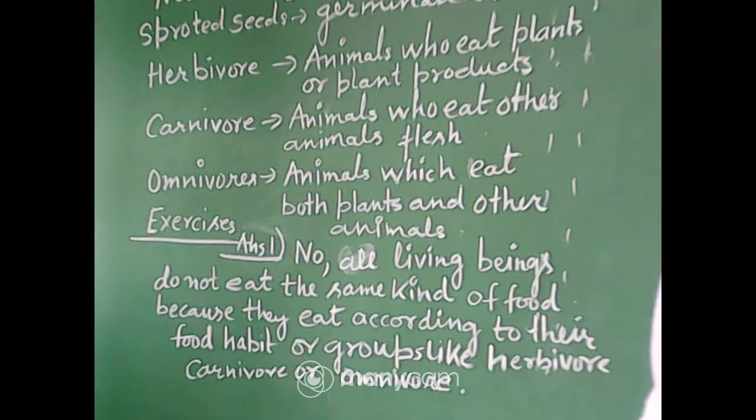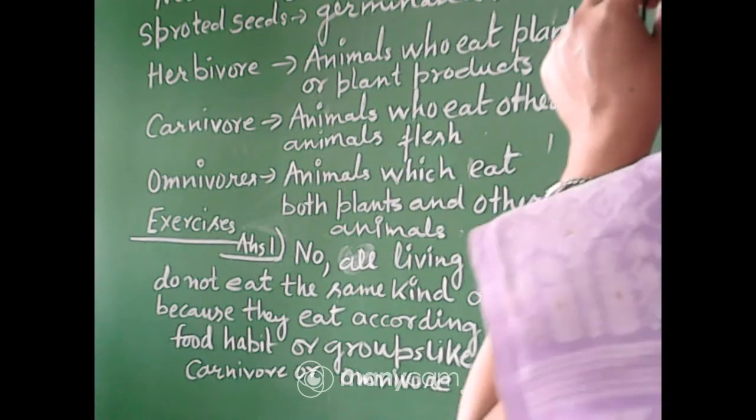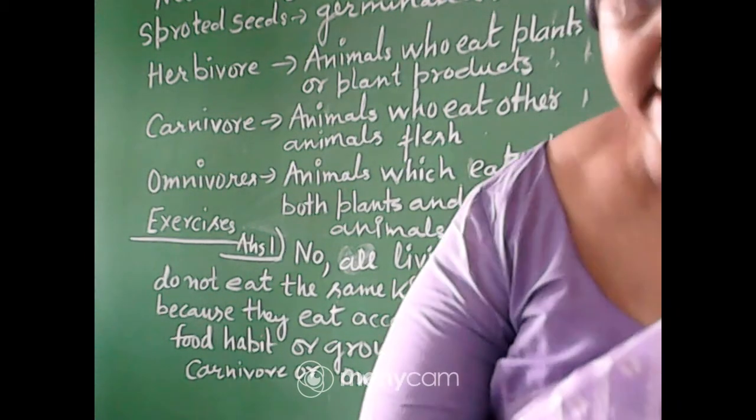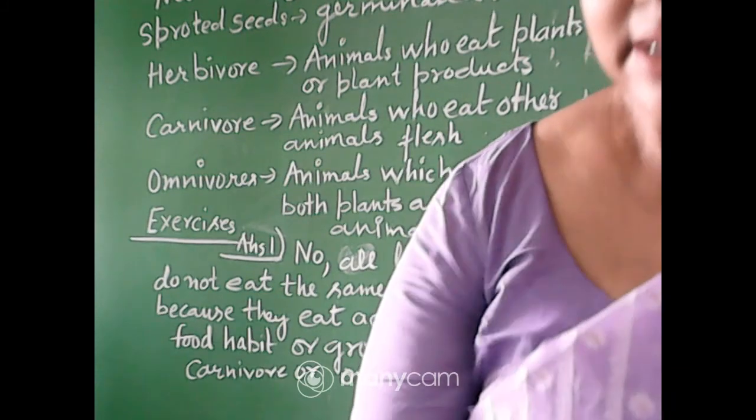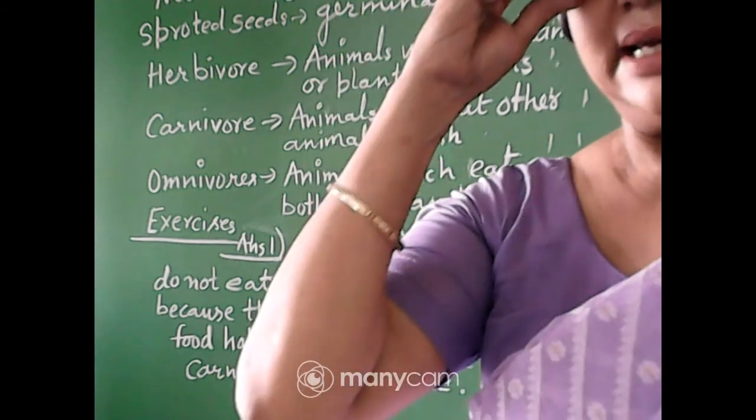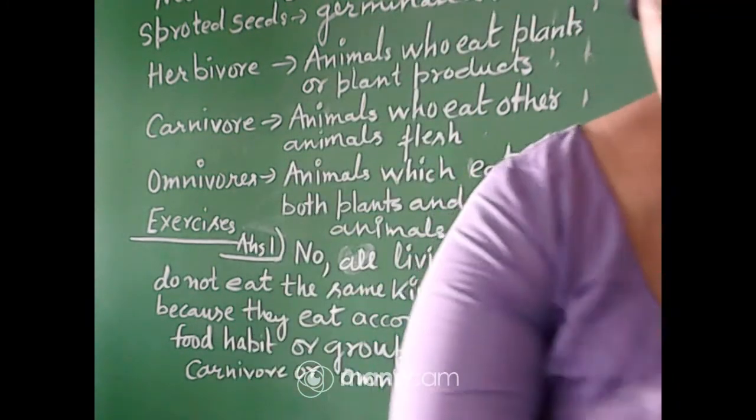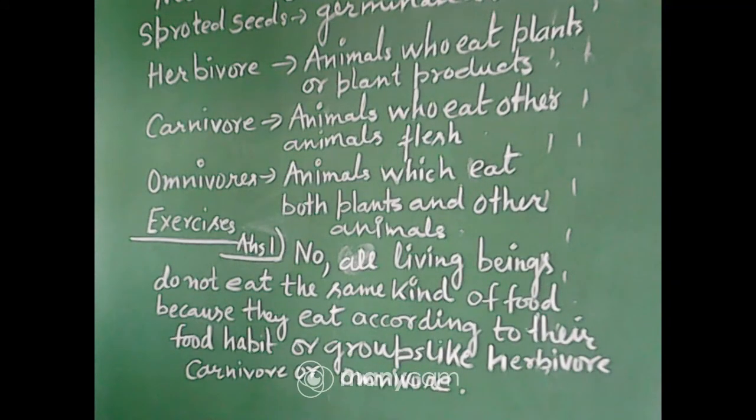So this is the first answer. Write it down. The next two answers we will write in my next class, because time is getting over.